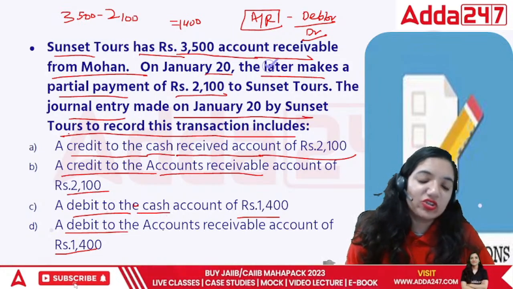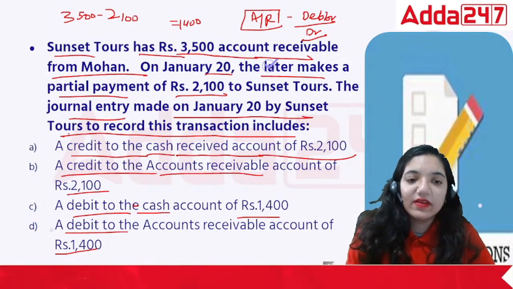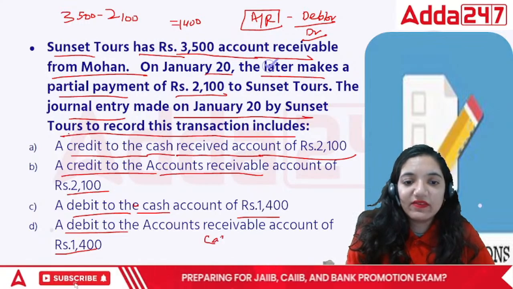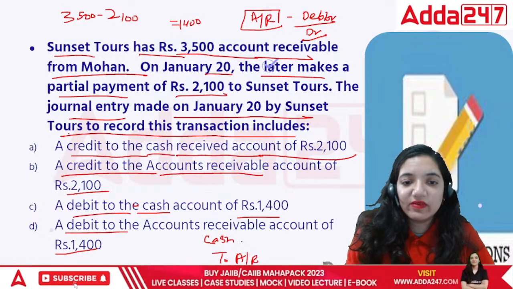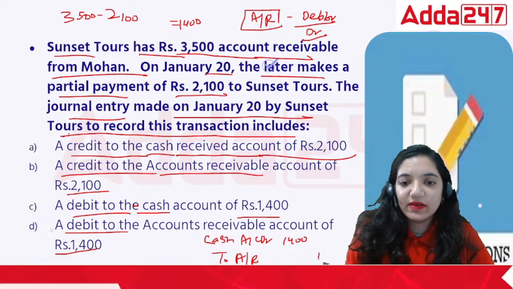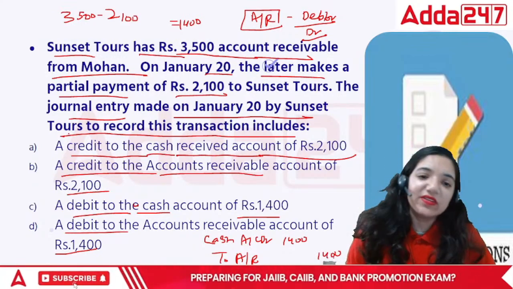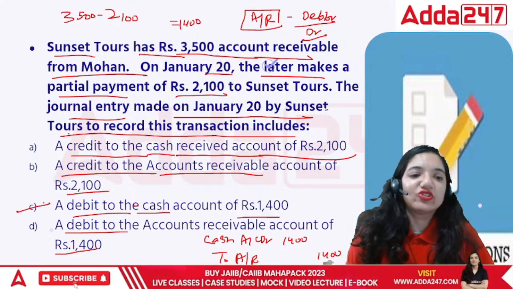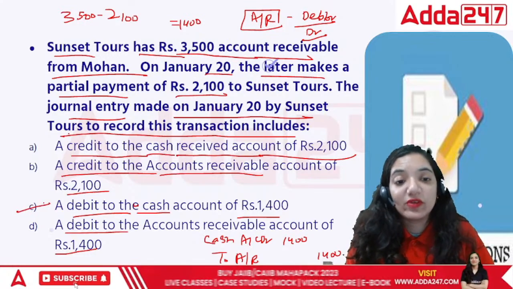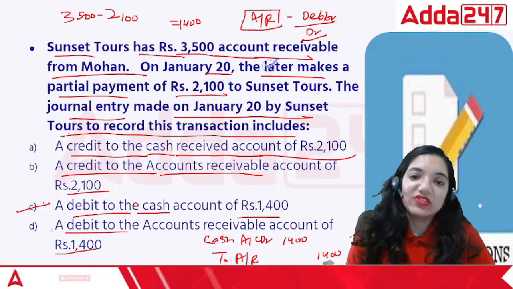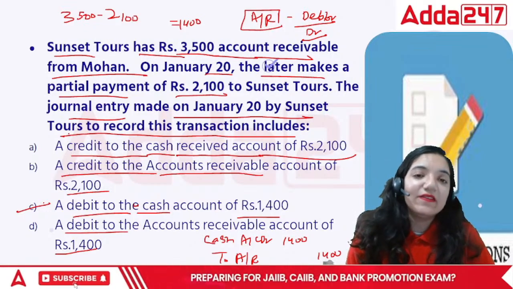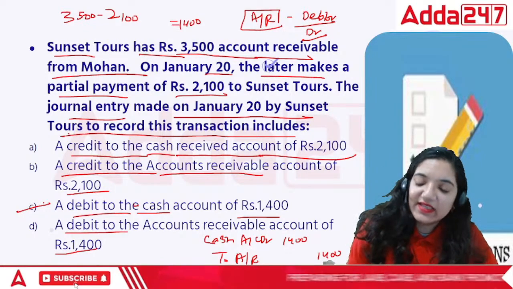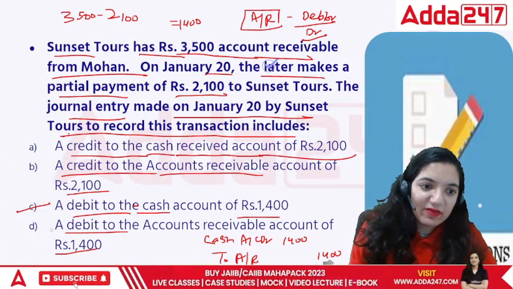Debit to the cash of 1,400. So technically we are receiving cash against accounts receivable. The correct answer that would come out is we have received cash, so debit cash by 1,400 and credit accounts receivable by 1,400. This is a journal entry. In this case, what I have done is I have applied the rule.